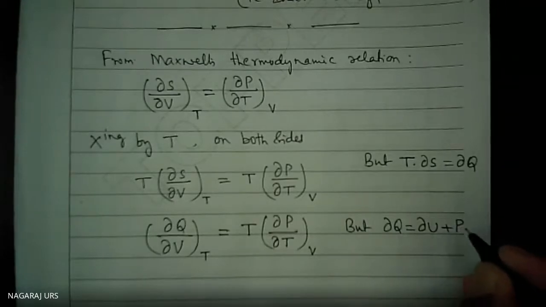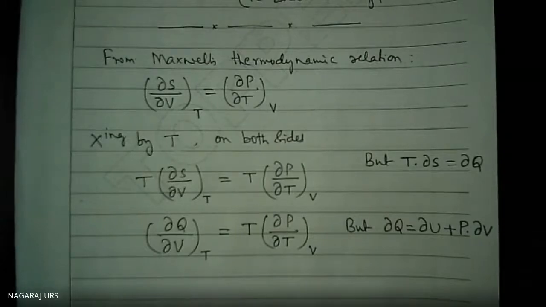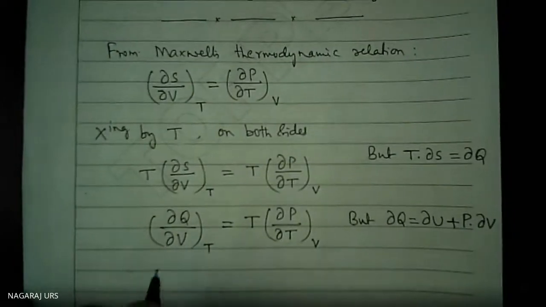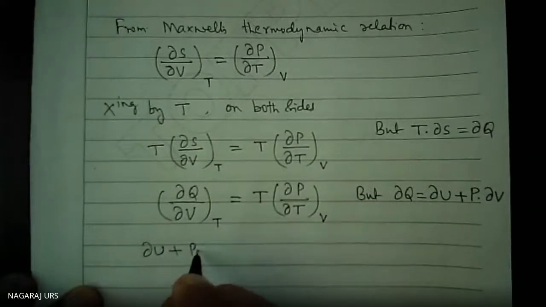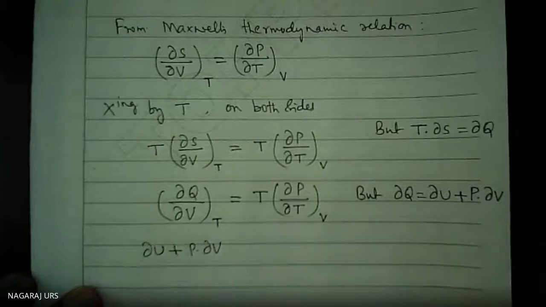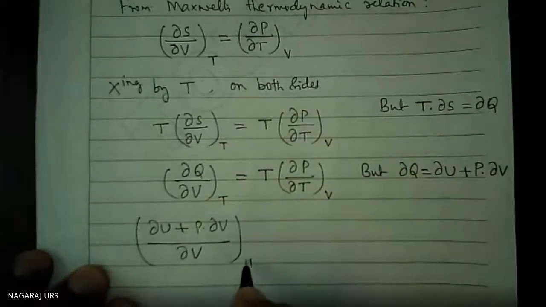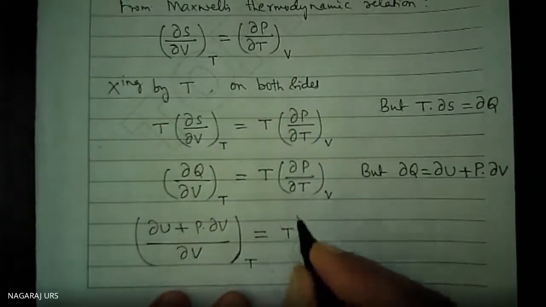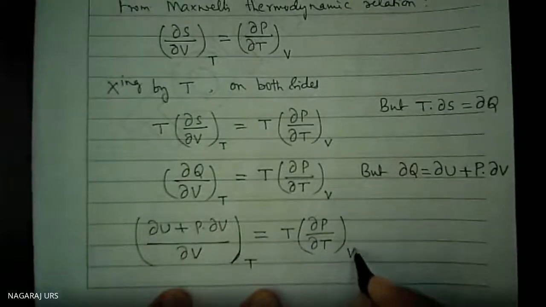Work done is P into del V. Therefore, I will remove del Q and put in its place del U plus P into del V. So del U plus P into del V, divided by del V at constant temperature, is equal to T into del P by del T at constant volume.